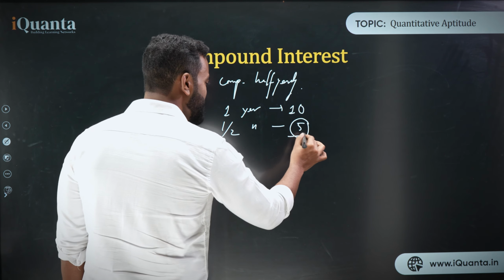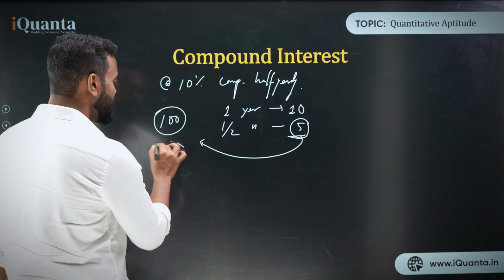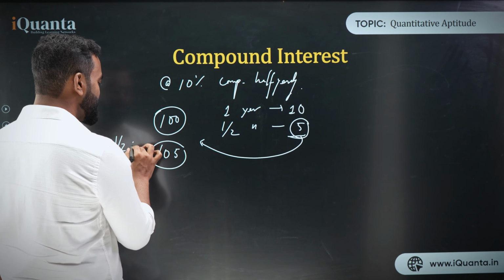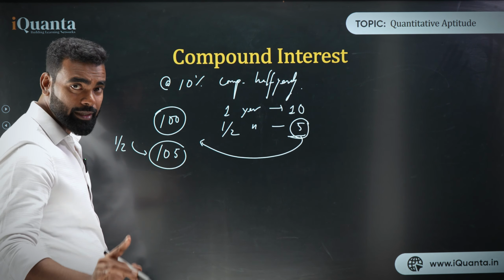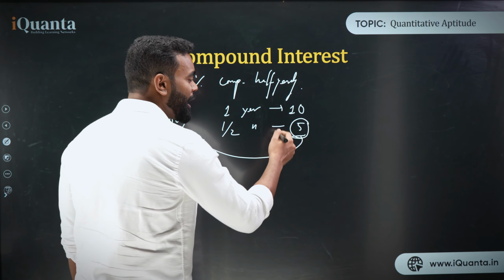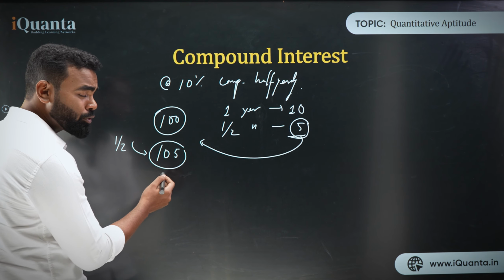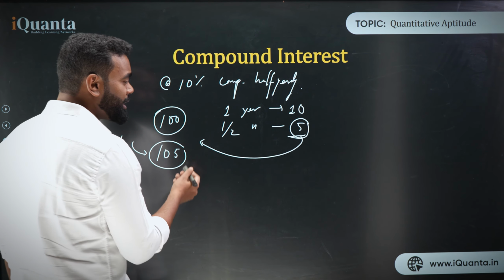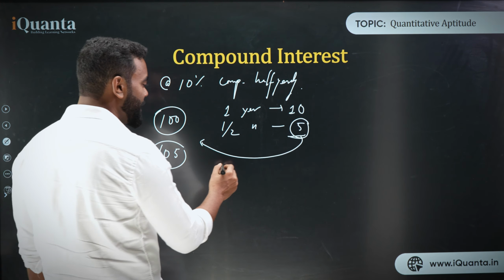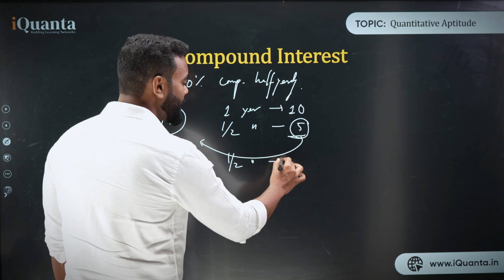Now this 5 is basically added here. So what is the principal now? 105. After half a year, the principal has become 105. Clear? Because when it is compounded half yearly, after half a year whatever interest you accrued is added to the principal amount. Now next we need to find the interest again. Now the principal amount is 105 and we need the half year's interest.